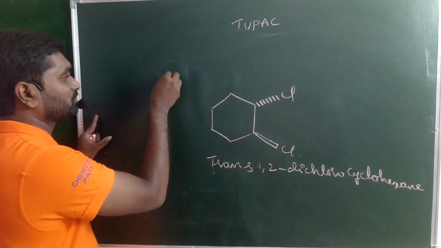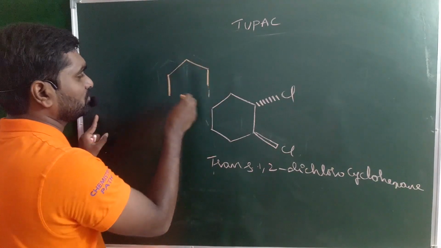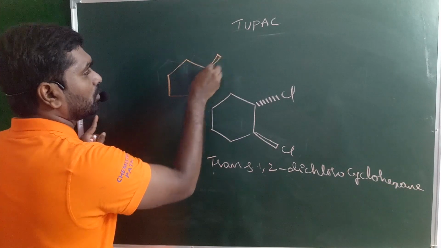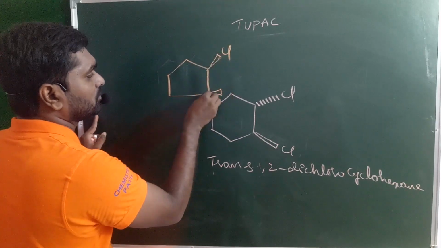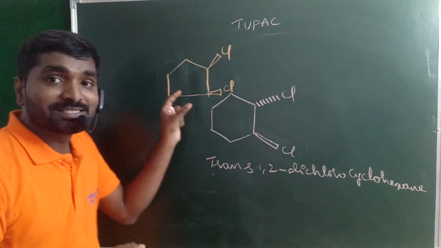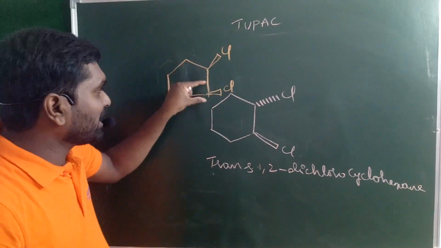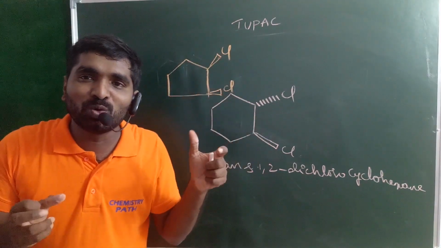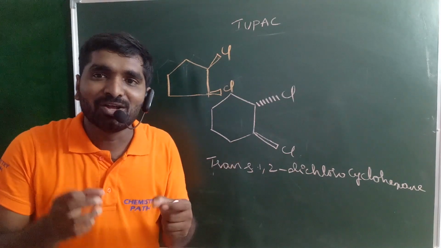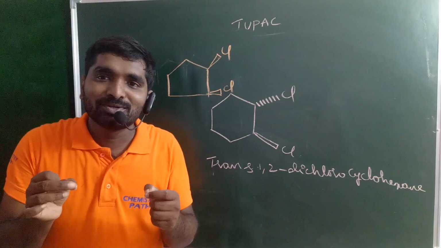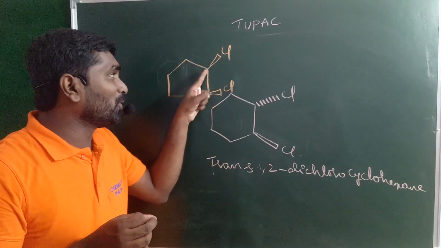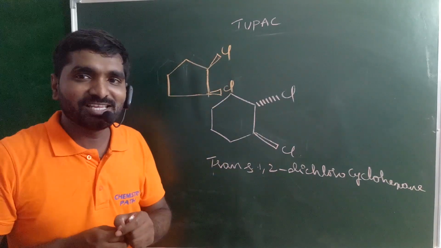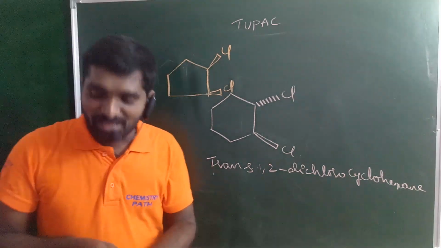Look at this one. Cl. In this example, both the chlorine atoms are present with the same wedge, a solid wedge. That means the two chlorine atoms are cis to each other. So cis-1,2-dichlorocyclopentane. That is the correct IUPAC name. Okay guys. Next one.